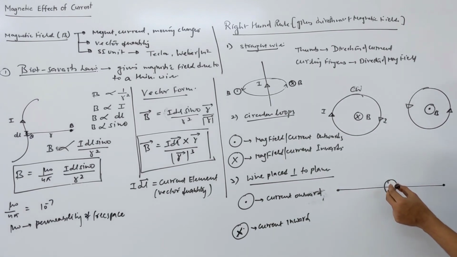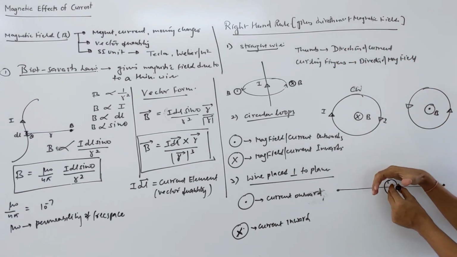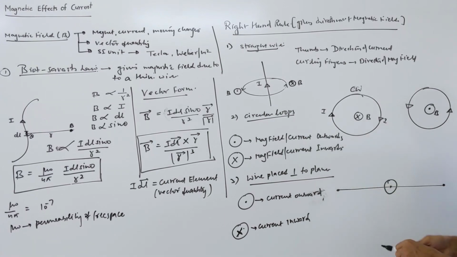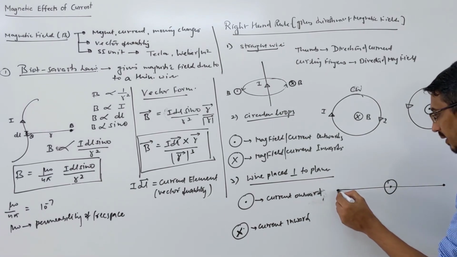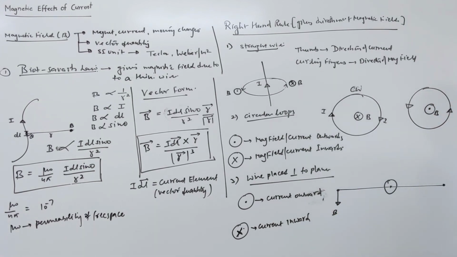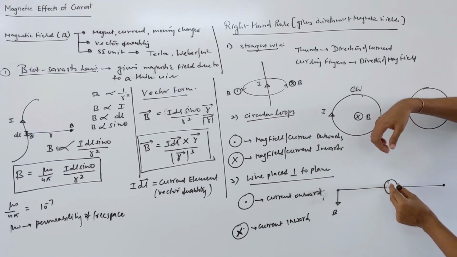So this is your wire, current coming outward. You grab with your right hand, thumb showing the direction of current. At this point, you see the fingers are coming downward, right? You are grabbing this way, thumb showing the direction of the current, fingers showing the direction of the magnetic field. At this point, the magnetic field will be downward. Same way at this point, if you watch carefully, this is your wire, so the fingers will come outward at this point.